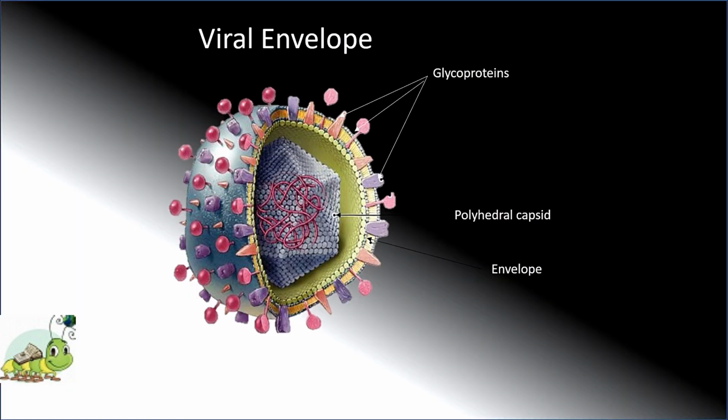Firstly, I am going for the viral envelope. In the previous lecture, we learned briefly about the viral envelope. Today, I will discuss it in detail. Certain viruses contain an envelope that surrounds the nucleocapsid. The envelope consists of a lipid bilayer derived from the host cell membrane and virus-coded glycoproteins which are inserted in the bilayer and project to the outer surface of the envelope. These glycoprotein subunits are called peplomers.